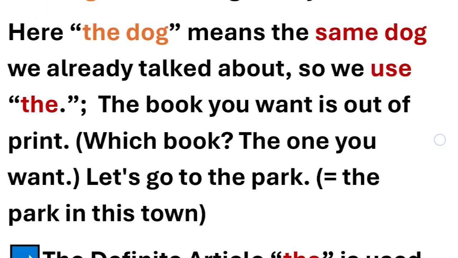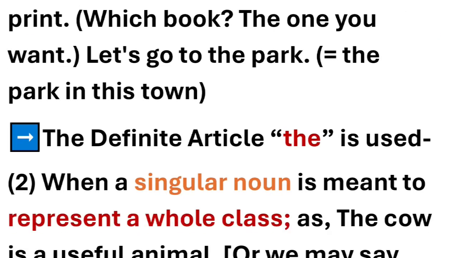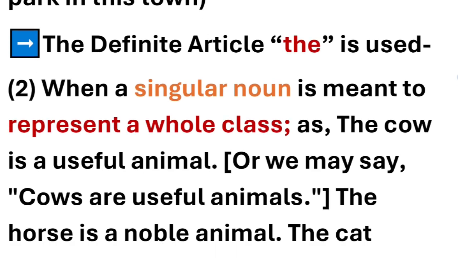Some more examples are, the book you want is out of print. The book. Which book? The one you want. Let's go to the park. The park. Which park? The park that's in this town, in the city. We are talking about that particular park. We have to go over there. Let's go to the park, that specific park.